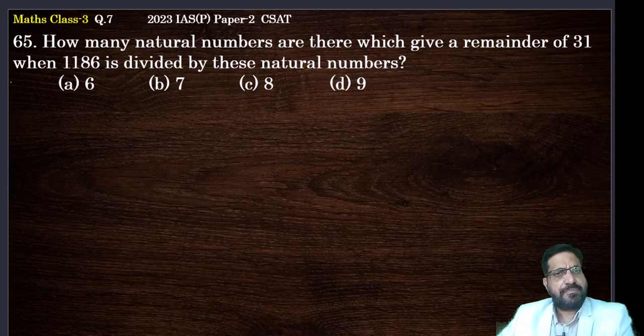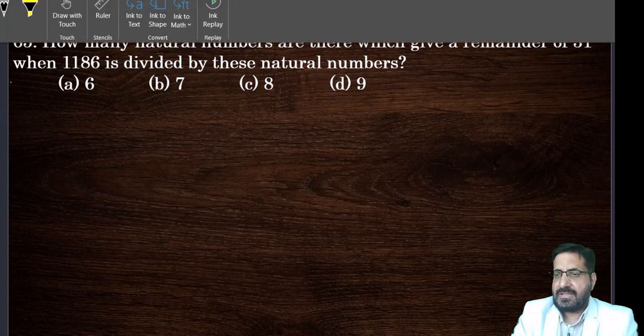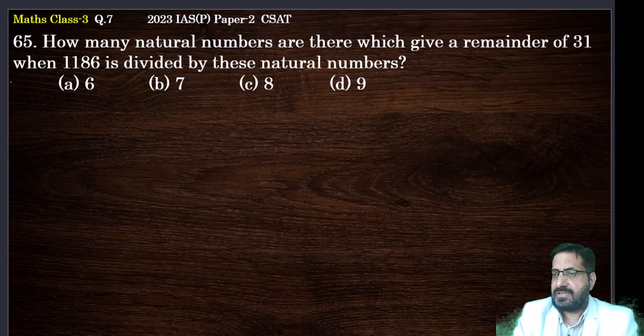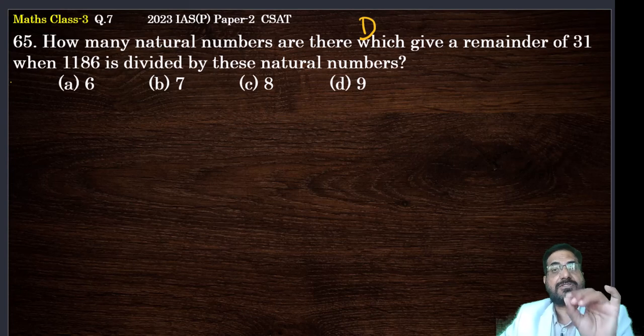Now what is this question here? This is question number 7 in my class. Actually this is question number 65 in the actual question paper, that is the D series question paper. I am referring to the D series question paper of the 2023 IAS Preliminary Exam Paper 2.